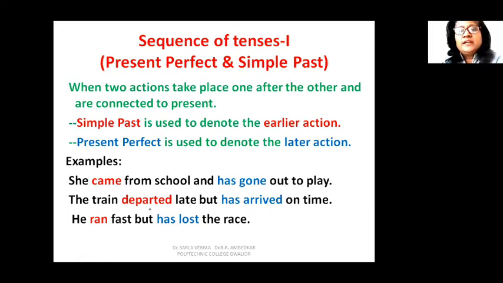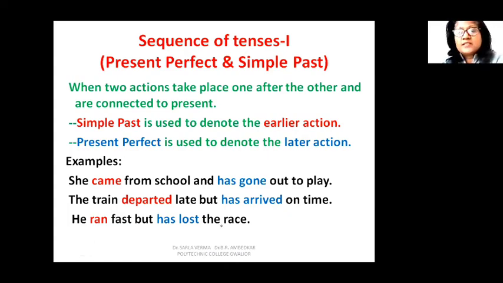Again, the train departed late from the earlier station, from the last station. The train departed late but has arrived on this station on time. So departed, this is the earlier action, and arrived, this is the later action. So we have used present perfect tense because this has connection with the present, that the train has arrived on time. He ran fast but has lost the race.